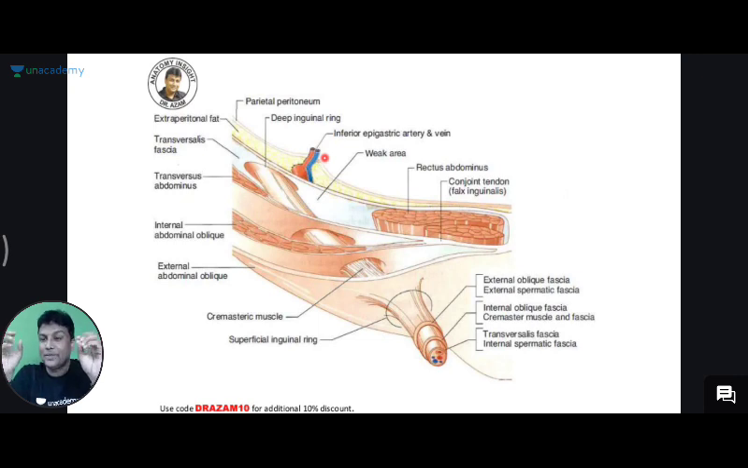Hello, my dear friend. The inguinal canal will be the same whether it is FMG or NEET PG, or whether it is USMLE or PLAB, whatever it might be. The inguinal canal is going to remain the same. I'm telling you. Now, Dr. Ranjana and Amir Sheikh.